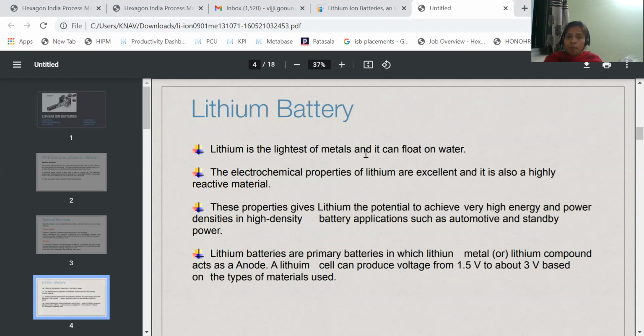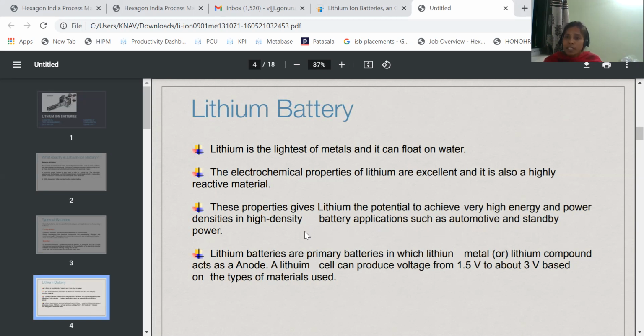Lithium is the lightest of metals and it can float on water. It is a very, very light metal, so it can float on the water. The electrochemical properties of lithium are excellent and it is also a highly reactive metal. Its reactivity is very high, and its electrochemical properties are also excellent. These properties give lithium the potential to achieve very high energy and power densities in high density batteries, such as automotives and standby power.